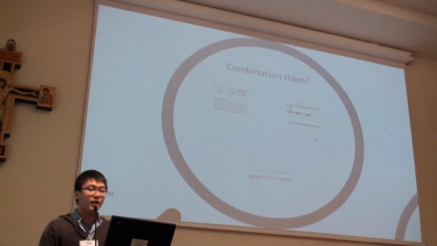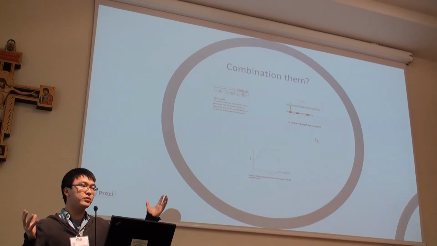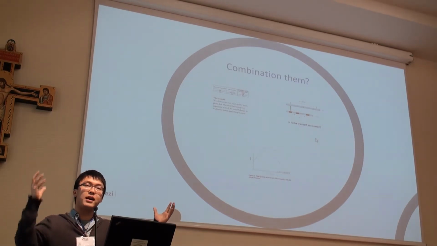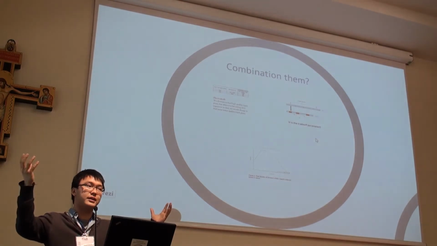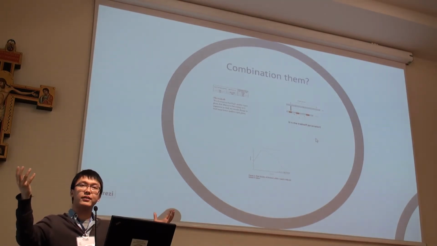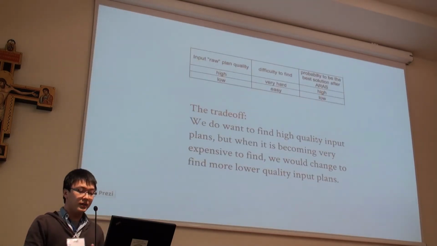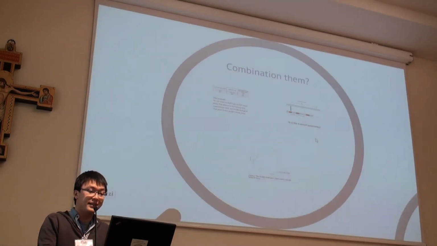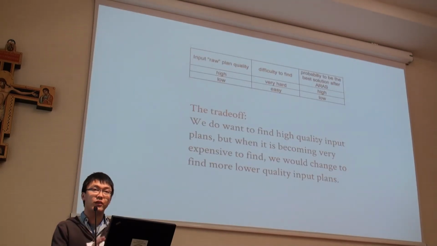Now we have two parts. One part is ARAS, which is a post-processing system. Another part with some randomization, and we have some restarting policy that can generate more low quality plans. Now we try to combine them. Before I really talk about combining them, I do some trade-off here.